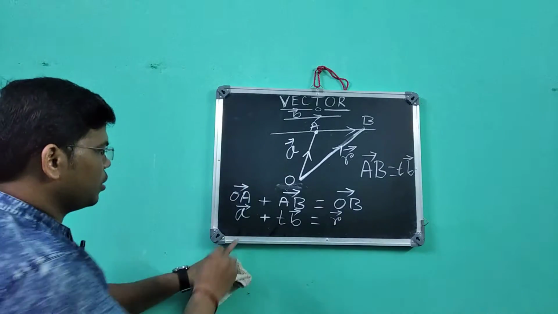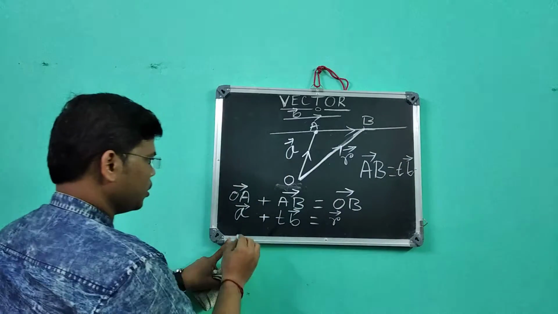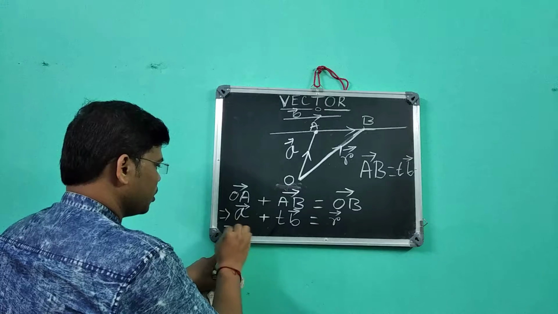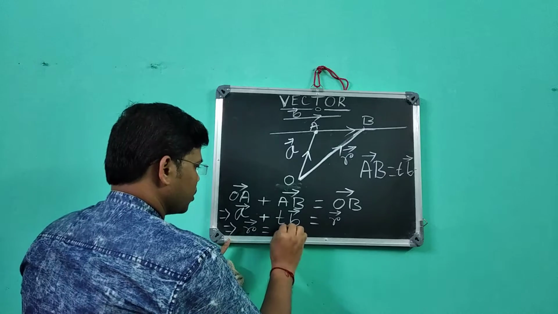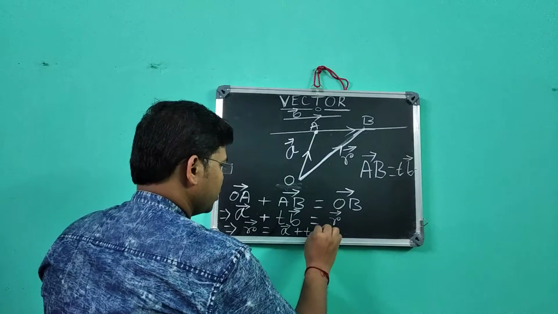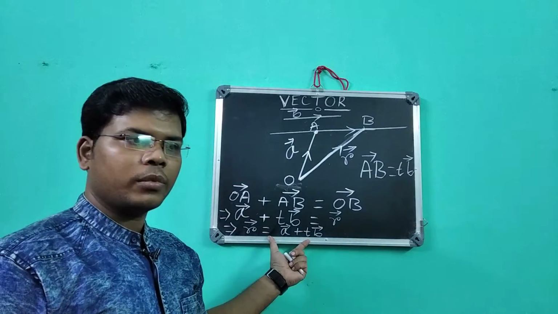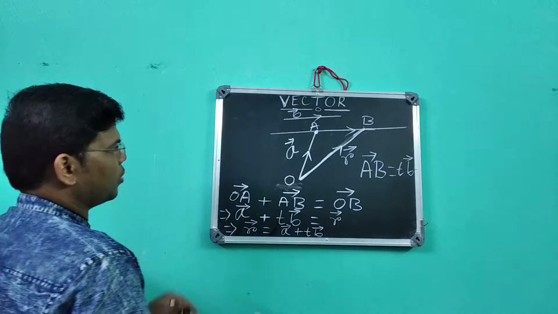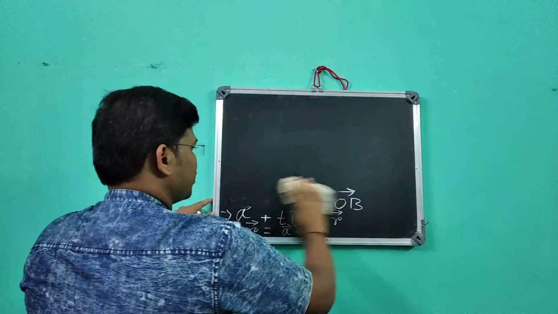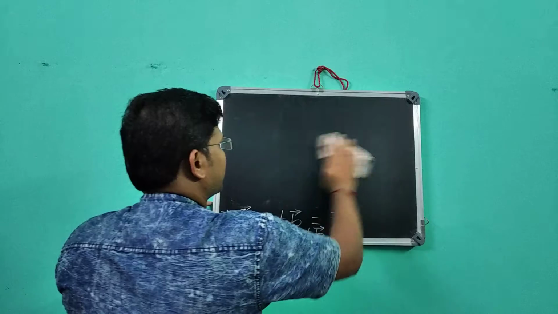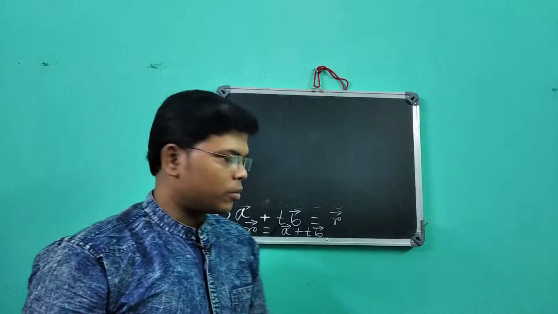So this will be the equation of this straight line AB. The equation of this straight line AB will be r vector equal to a vector plus t b vector. This will be the equation of this straight line in vector form. Very interesting thing, vector and coordinate geometry are very much correlated, only their notations are different, but our target is only to find out the equation of that straight line.